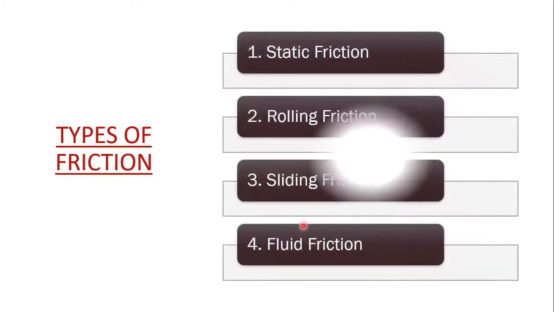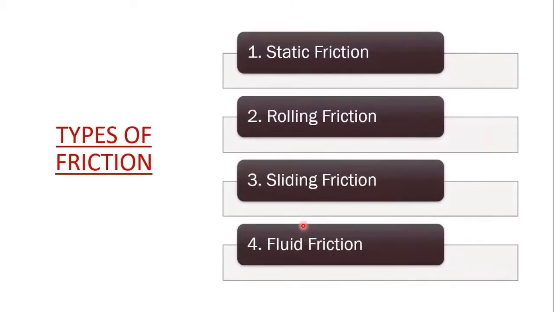Now we shall learn about types of friction. Friction is generally divided into four types. They are static friction, rolling friction, sliding friction, and fluid friction. Let us discuss them one by one. What is static friction?